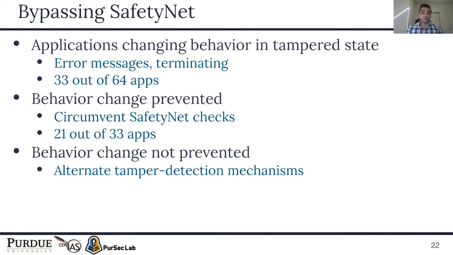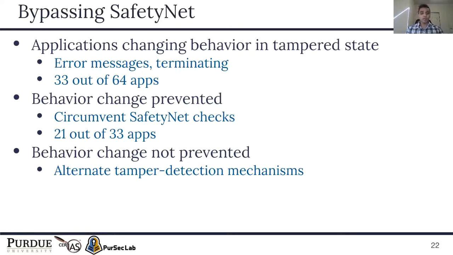After we had found applications that were misusing the API, we wanted to see if we can actually bypass these checks by exploiting their misuse. By testing the applications on different devices, we saw that some applications behave differently in a tampered state by showing error messages or by terminating after launch. There were 33 out of those 64 applications. We tried to prevent this behavior change, like the showing of error messages, by circumventing the SafetyNet checks.